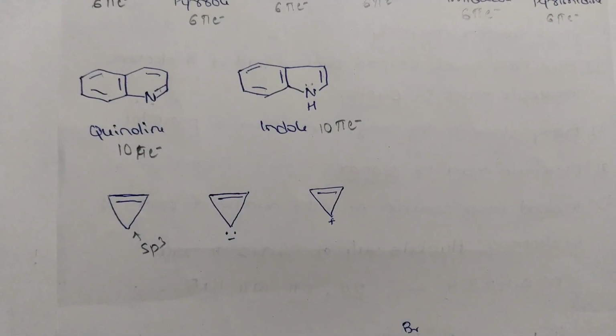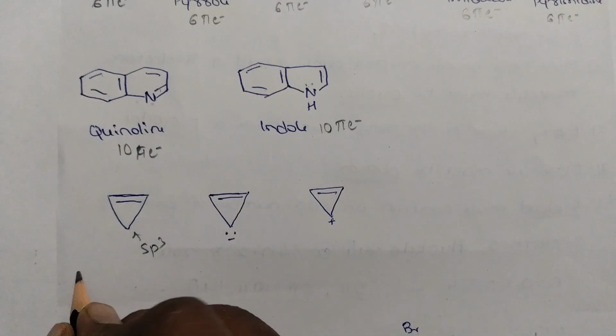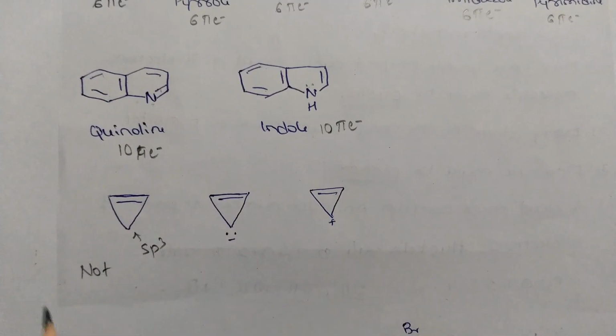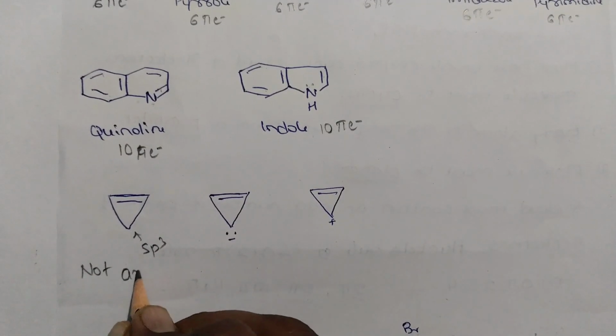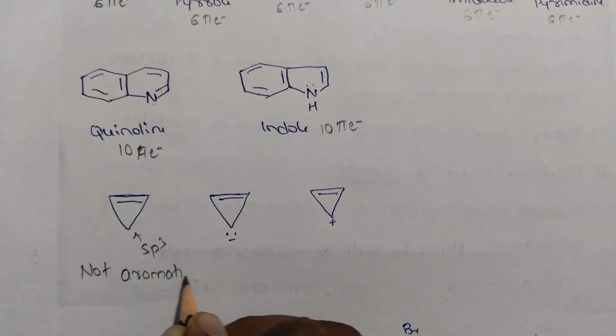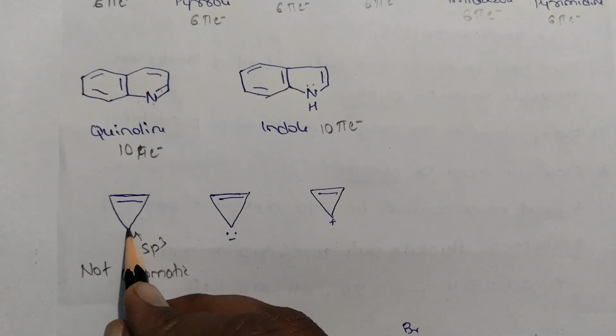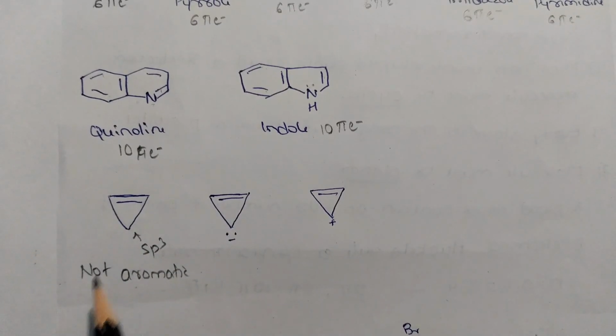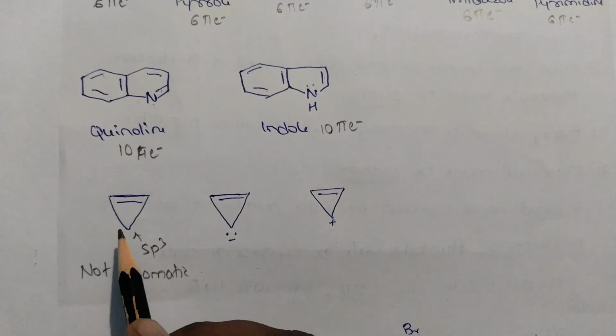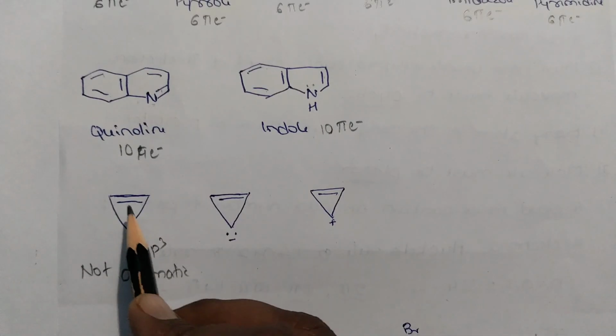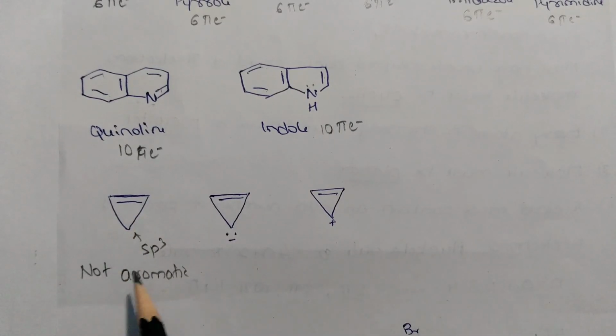As per the rule, each carbon atom should have a free p orbital, but this one does not, hence it is not aromatic. Because one carbon is sp3 and there is no free p orbital, there is an interrupted p unsaturation, hence this is not aromatic.